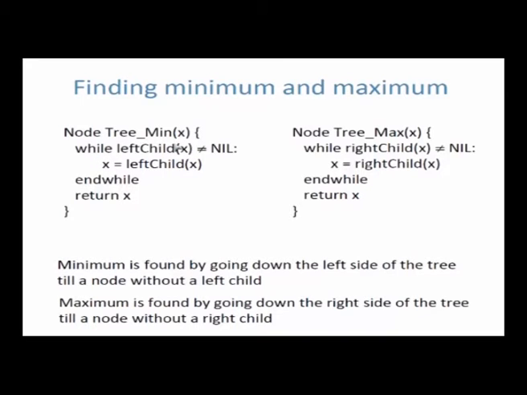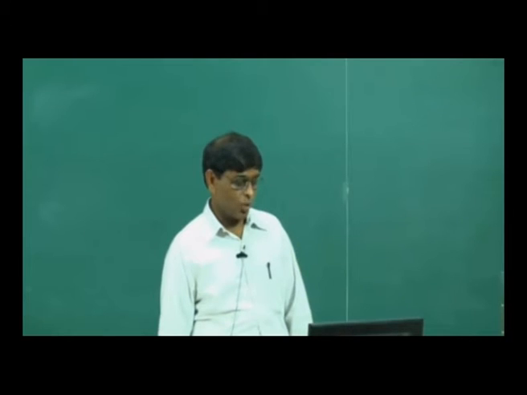So the minimum value can be found by just going down the left side of the tree. While the left child of x is not nil, it means keep going down the left till you find nil. How do you go down? We can go down two ways, to the left child or to the right child. Here you are going down to the left child. So while the left child of x is not nil, x is equal to the left child of x. You are going down the left of the tree till you hit a node which has no left child.